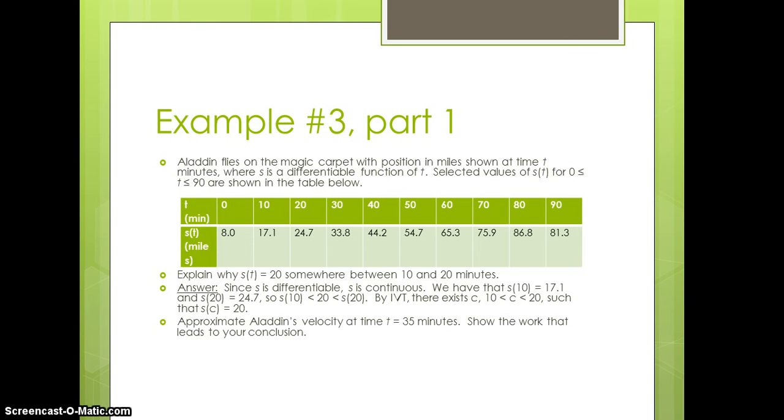Second part, approximate Aladdin's velocity at time t equal to 35 minutes. Show the work that leads to your conclusion. Well, again, we're approximating, so we need to figure out what intervals might be helpful here, and it looks like the interval from 30 to 40 will be the most helpful. Remember, we approximated our derivative using our average rates of change, and that's what we can do here. Notice I use an approximation sign. V of 35 is approximately V of 40 minus V of 30, divided by 40 minus 30. Plug in our values, and we get 1.04 miles per minute. Remember, when using the table, make sure that you cite the values in the specific function that we're using from the table.